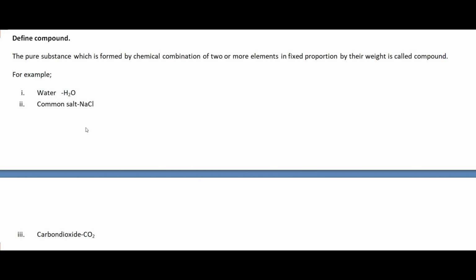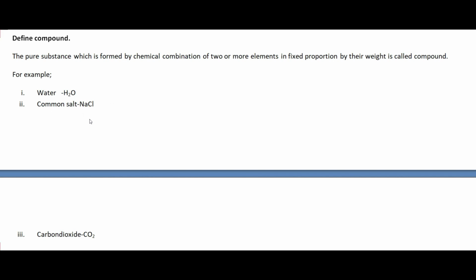And similarly, let's take another example of compound, that is common salt. Common salt is the vegetable salt which we are using, and you know the molecular formula of common salt is NaCl, that is sodium chloride. Sodium chloride and common salt are the same. Common name is common salt and its chemical name is sodium chloride.